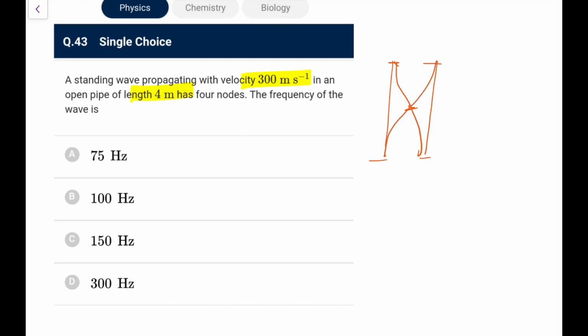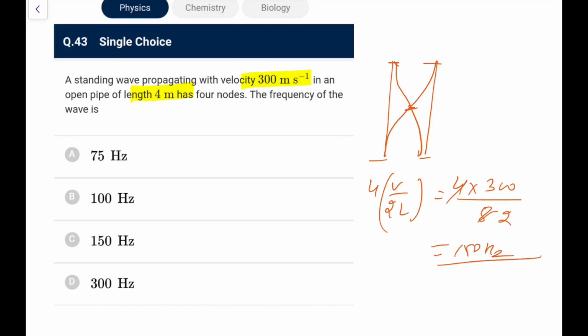So if it is 4 nodes, that means there will be 5 antinodes, or you can say it would be the fourth mode, so it would be 4 lambda by 2, you can directly write. So frequency would be 4V by 2L, the fourth harmonic. So 4 into 300 by 8, this is 150 hertz. You can directly go for the frequency would be 150 hertz in this case.